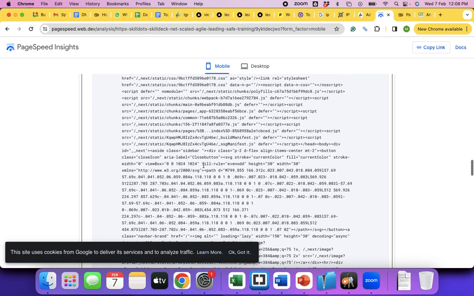Avoid an excessive DOM size. So, DOM elements. I just missed out on that.